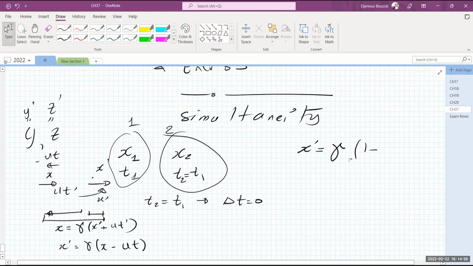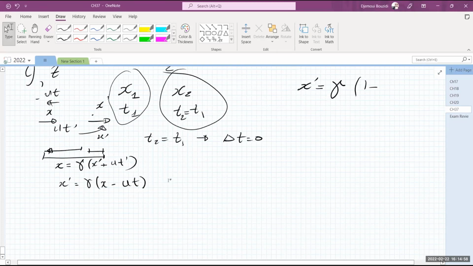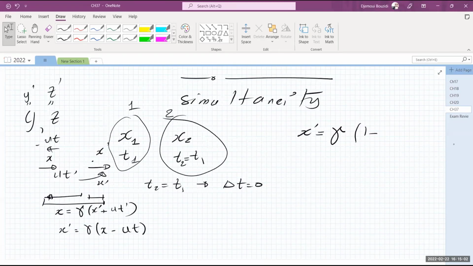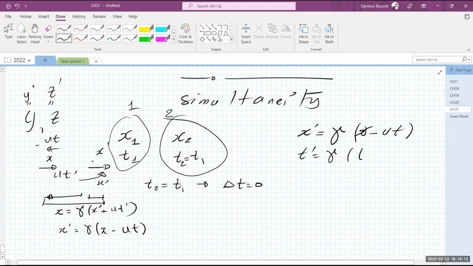Hopefully that explains it. Just look at the geometry in here, it should be fine. So again, it's going to be x minus ut, okay? So this is the vantage point of the moving frame. So t prime is going to be gamma times t minus, again, u over c squared times x.